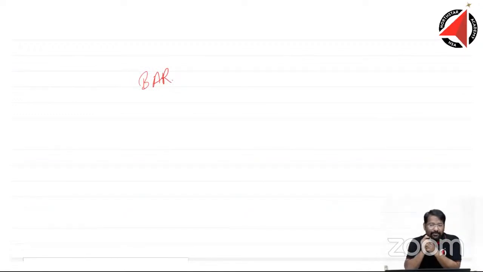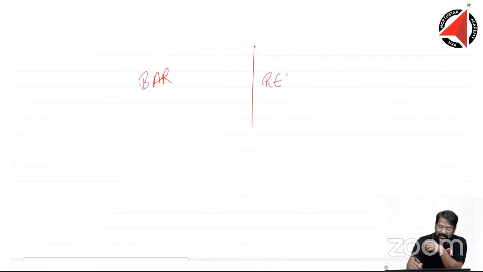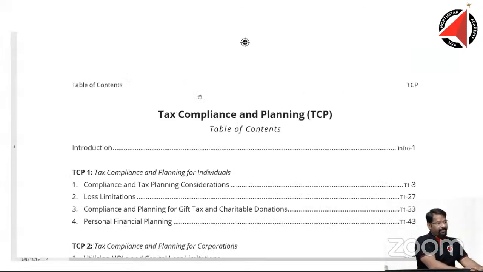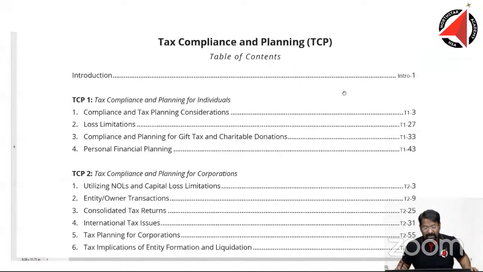So, what is your opinion about BAR? You can reserve your opinion about BAR for a moment before we go into regulation, or TCP. TCP is basically a little extension of the regulation paper. Let's look at TCP first. Some of your opinion may change here, but I don't want to influence your opinion at this moment. I just want to see what your thought is on this. At the final level, I'm going to give my part of the opinion, my part of the judgment.